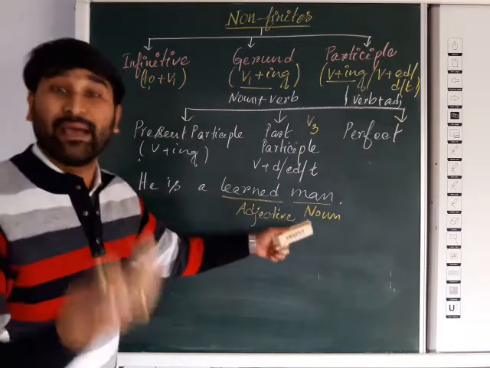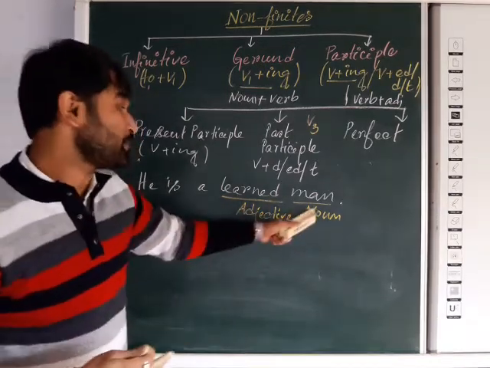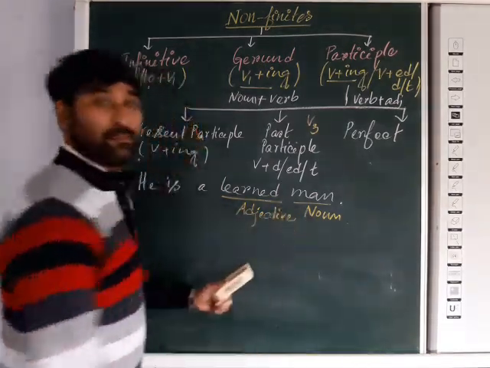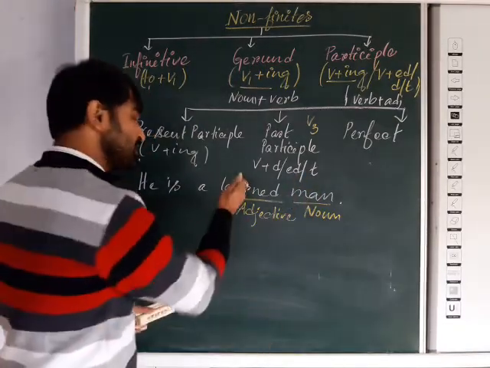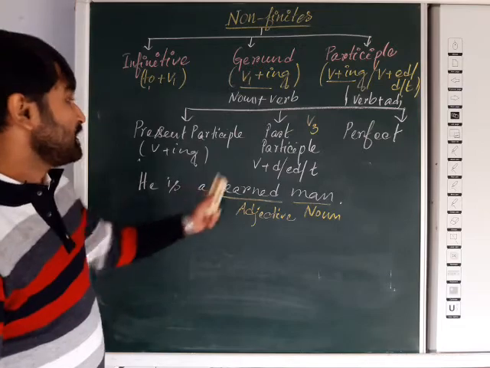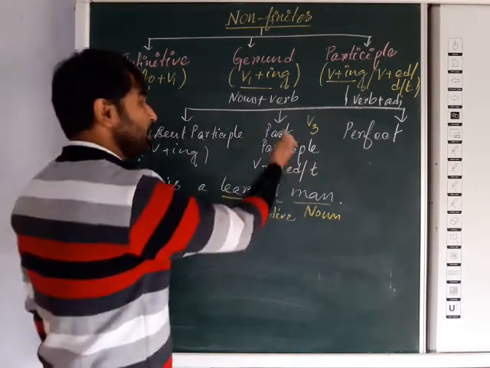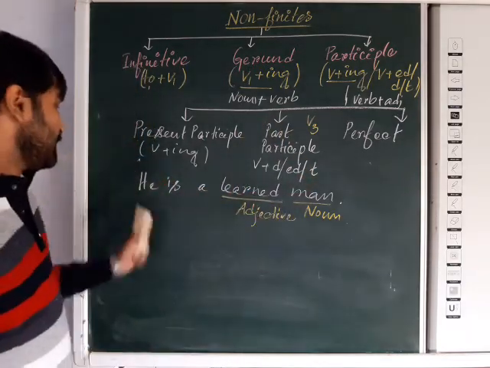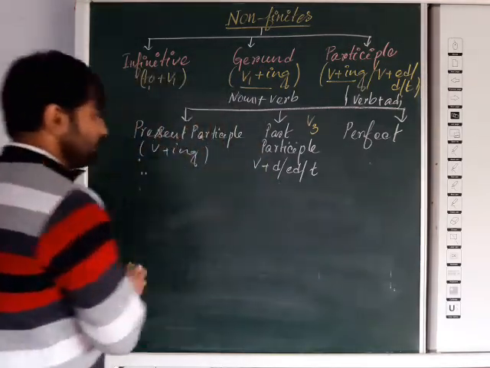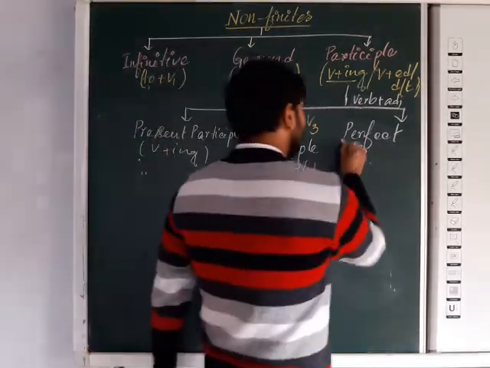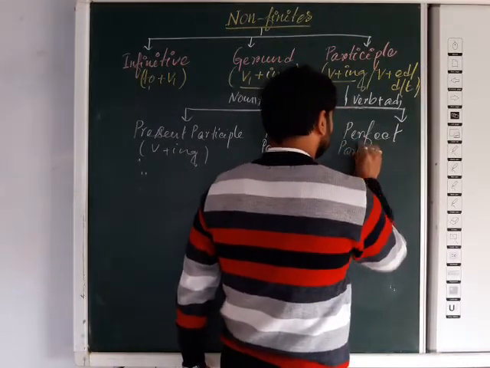So he is a learned man. Learned man, what type of man? Learned, that is the quality of the man. You can see here the noun is placed beside it, so it qualifies a noun. So obviously it is an adjective. So it is a past participle. You know, d, t, many other forms you have used many times. That is past participle. And now another example we are going to, that is the perfect participle.